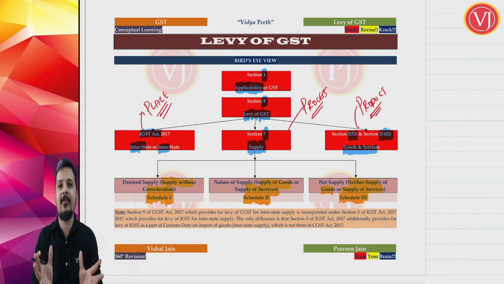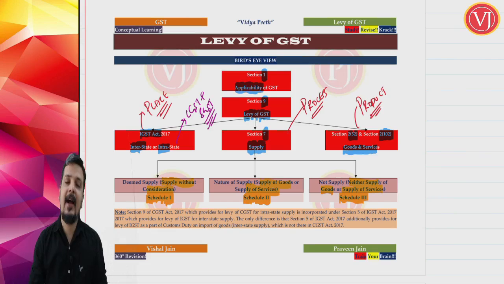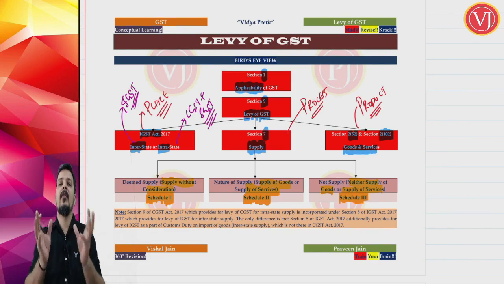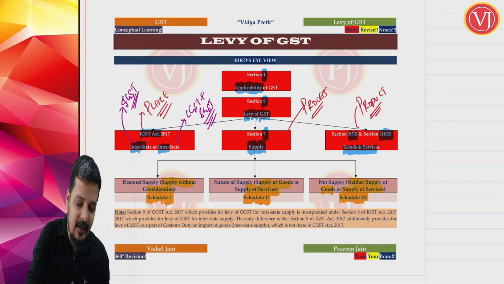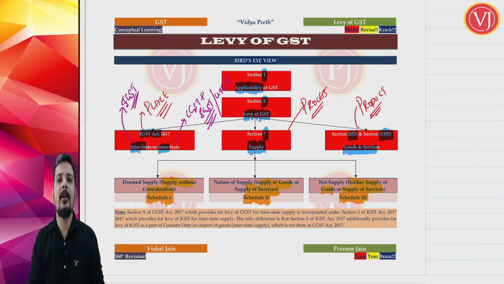If it is within the same state, it is intrastate. And friends, for intrastate supply, you will have CGST plus SGST tax. And if it is from one state to another state, it will be interstate. For interstate supplies, you will have IGST tax. So within that particular state, it is CGST plus SGST or CGST plus UTGST, as the case may be. Within the same state, CGST plus SGST. Within the same union territory, CGST plus UTGST. And if it is from one state to another state, it will be IGST, right?